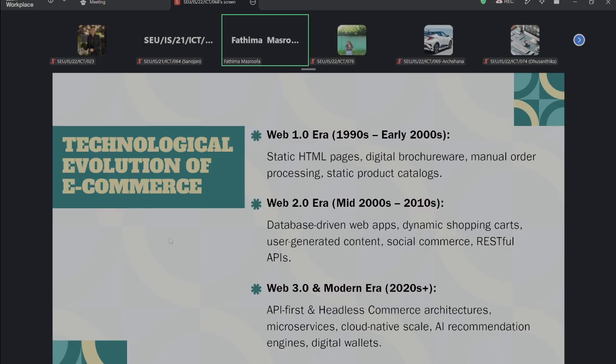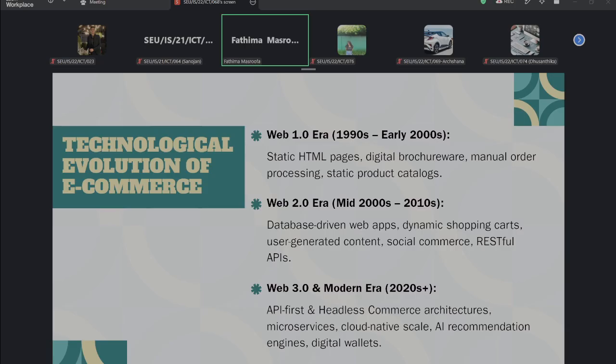And when you go to the Web 3.0 era, that's the modern era, modern technology, it introduces API-first architecture, headless commerce, microservices, cloud native scale, and some digital wallets will be there, and an AI recommendation engine also will be there.